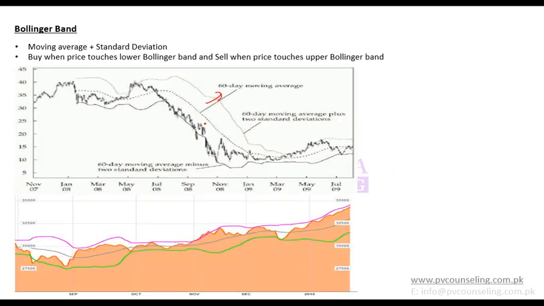And then if I make bands over it, that is, if I add 2 standard deviation above and 2 standard deviation below, that is known as Bollinger Bands. So both these are examples of Bollinger Bands. So that was about price charts, or charts being used as a tool for technical analysis.